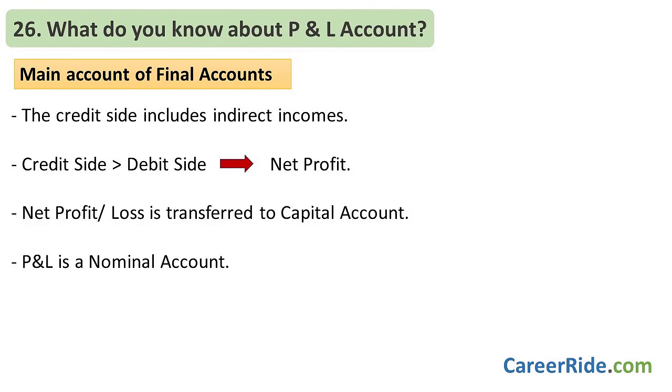Okay, now the one that is almost always asked. What do you know about P&L account? So see, P&L account is the main account of final accounts. It is prepared on the basis of indirect incomes and expenditures of a business. The credit side includes indirect incomes. When the credit side is greater than the debit side, it is called as net profit. Net profit or loss is transferred to capital account. And P&L account is a nominal account. This is the most basic information that you must know.